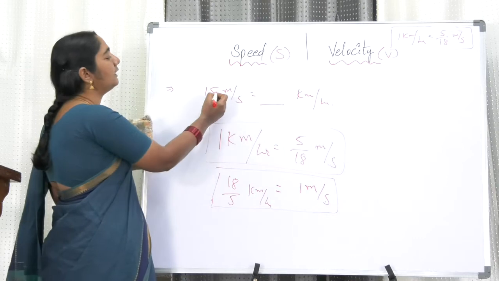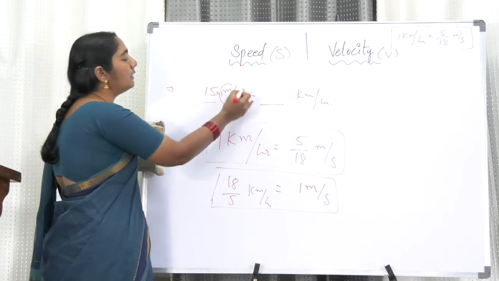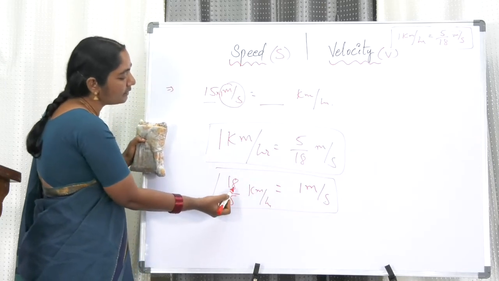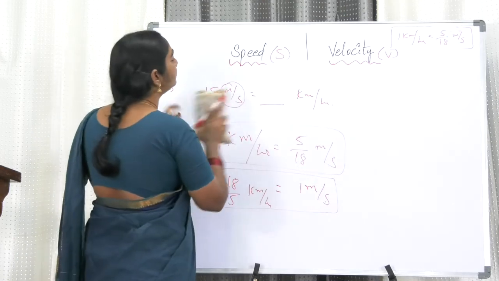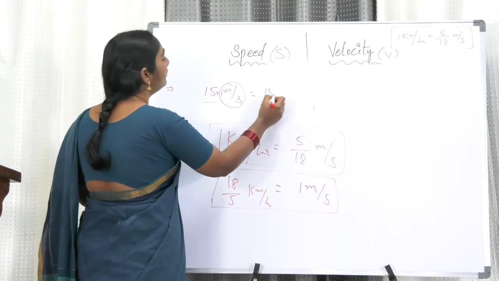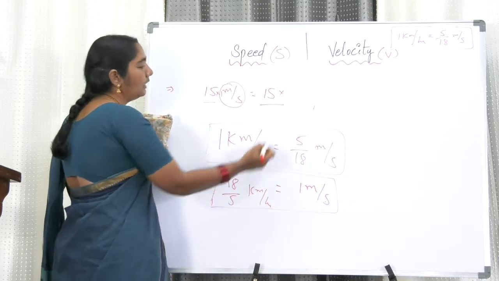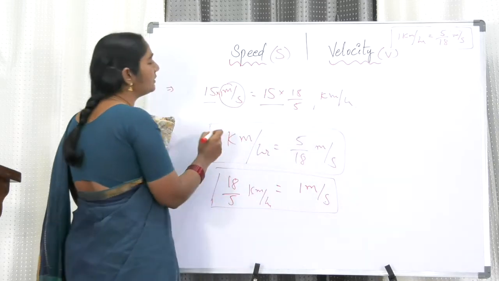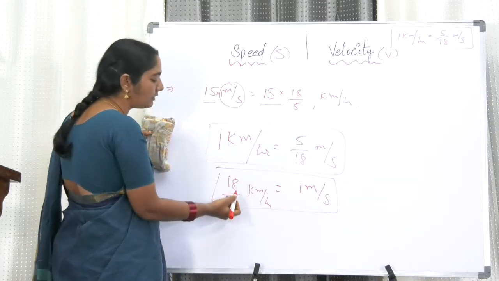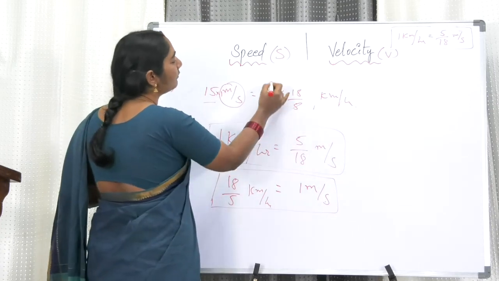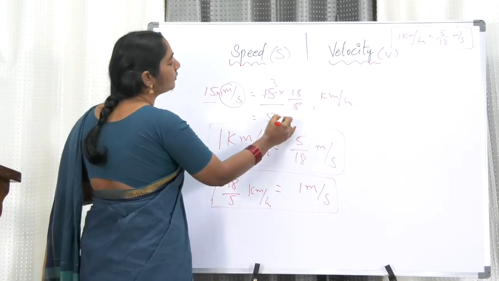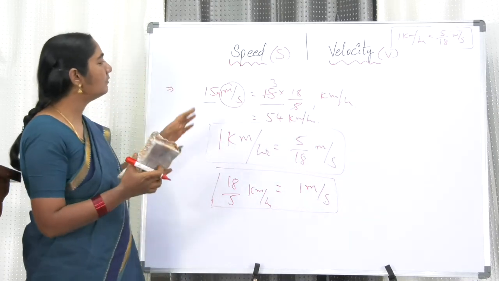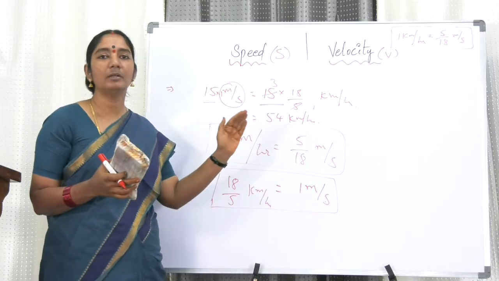So 15 is nothing but 15 into 1. In the place of 1 meter per second you can write 18 by 5 kilometer per hour. So this is equal to 15 into 18 by 5 kilometer per hour. 5 threes are 15, so 18 threes are 54. So 54 kilometers per hour. This is the conversion between meter per second to kilometer per hour.